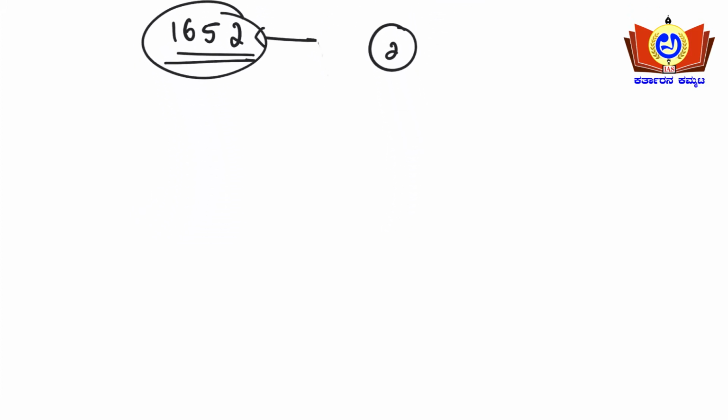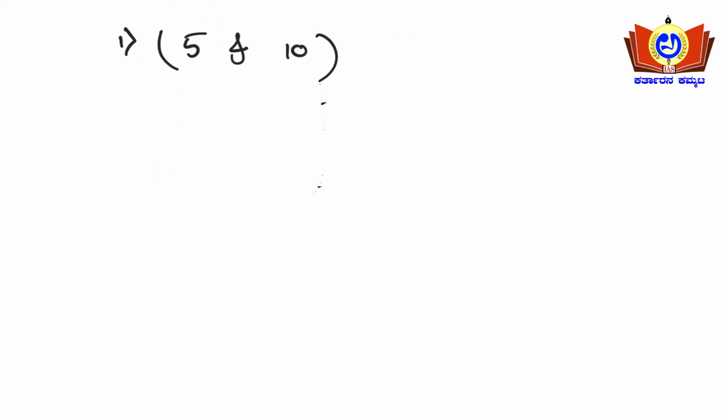So for example, see friends, 5 and 10 I'll be taking in the first case. So the rule is any number. See friends, actually if you know this divisibility rule, it becomes handy while solving the problems. So try to remember the rule, not the formula. Try to remember the rule. So which number goes with which number?